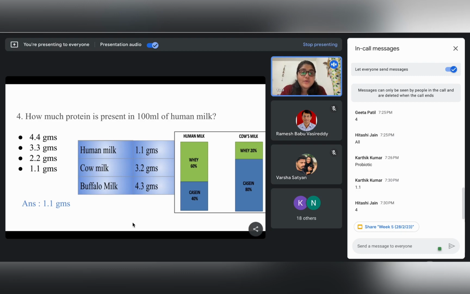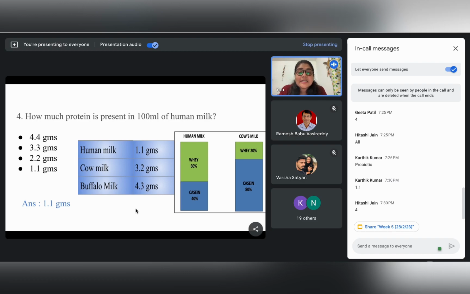If we go into the composition characteristics of human milk and the different substitutes, we can see that in 100 ml of human milk, protein is around 1.1 grams. Cow milk has got 3.2 grams of protein, and buffalo milk has the highest among all these three, around 4.3 grams.